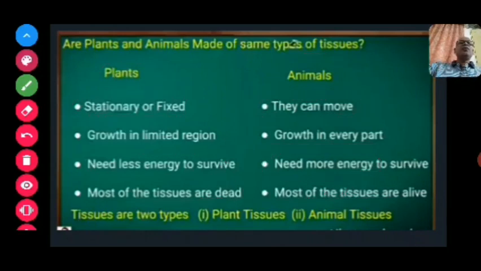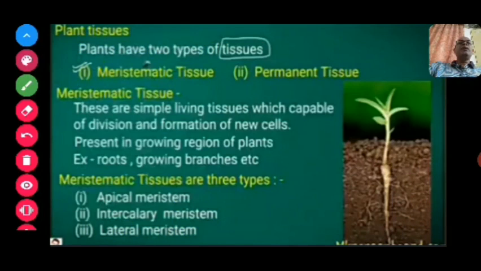As you know, there are two major types of plant tissues. First one is the meristematic tissue, another one is the permanent tissue. Meristematic tissues, as the name indicates, are simple living tissues having the capacity of division, and they form new cells. In a plant, meristematic tissues are responsible for division so that new cells form, and they are present mainly in the growing regions of the plant, such as the root and growing branches.